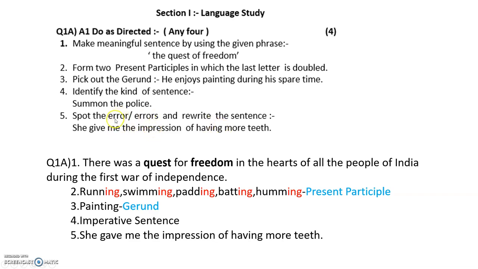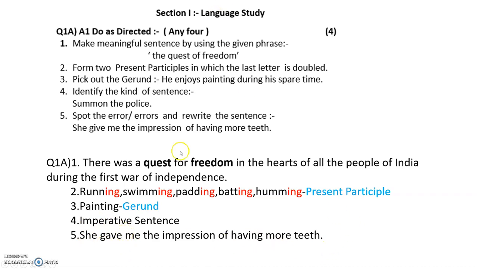Usually in error, when you spot the error, there is a mistake in the verb. Most of the time, I can tell you. So here the verb is give. So there's a mistake here in the verb. So what will be the actual answer? She gave me the impression of having more teeth. All right. So gave, that is the error there. You have to change the verb there.